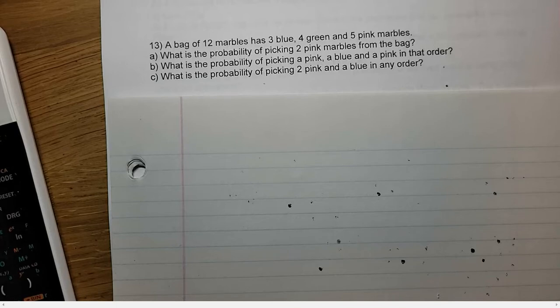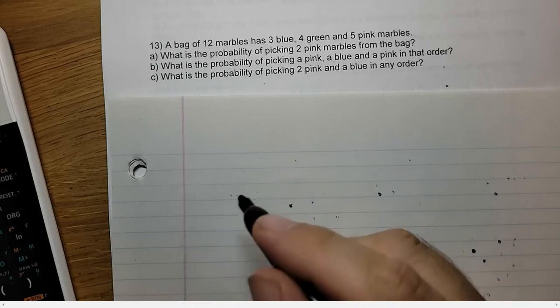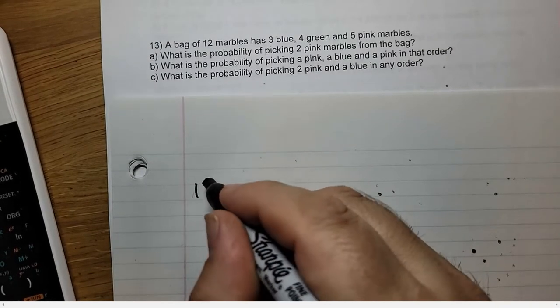So you want to pick 2 pink marbles from the bag, and we're going to assume we can just pick them up. After we take one, then we're going to take another. There's actually 2 ways to do this one. So let's look at 13A, picking 2 pink marbles.